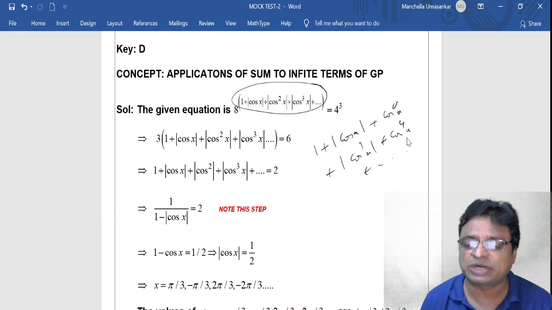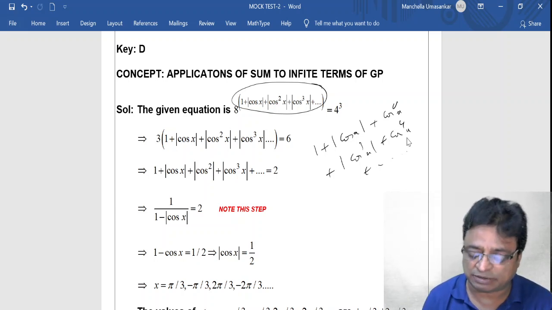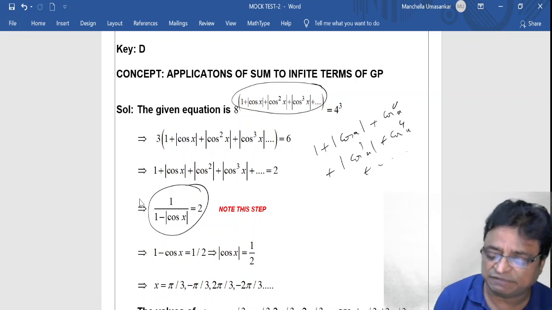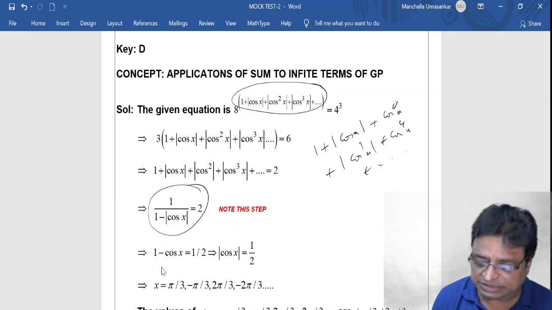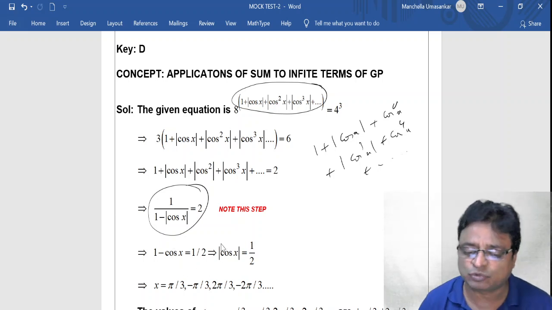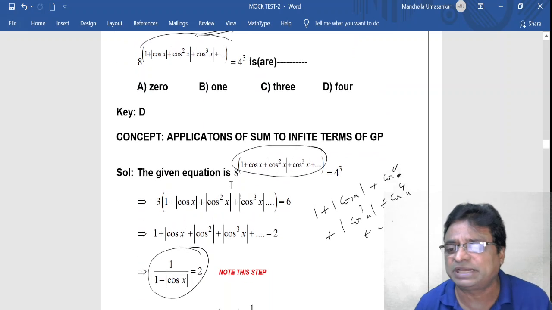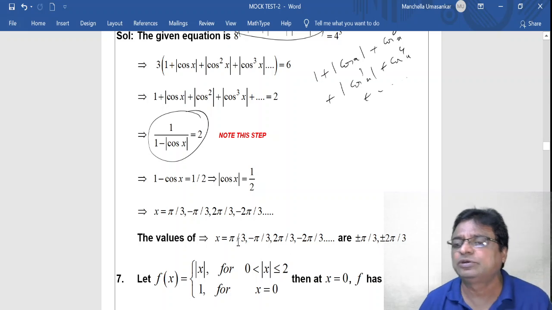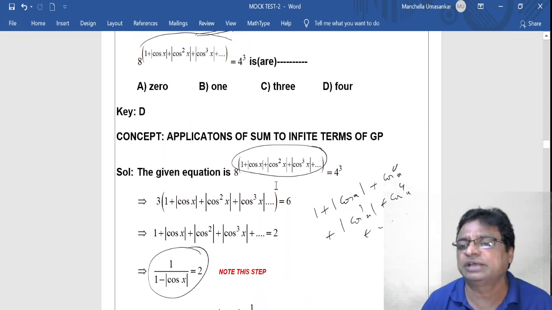The concept is that the common ratio lies such that mod r is less than 1, and then only is it possible to apply the infinite GP formula. After simplification, since my x belongs to the open interval (-pi, pi), after solving in this interval, you will find very easily how many values there are. In total there are 4 values, so the answer is 4.